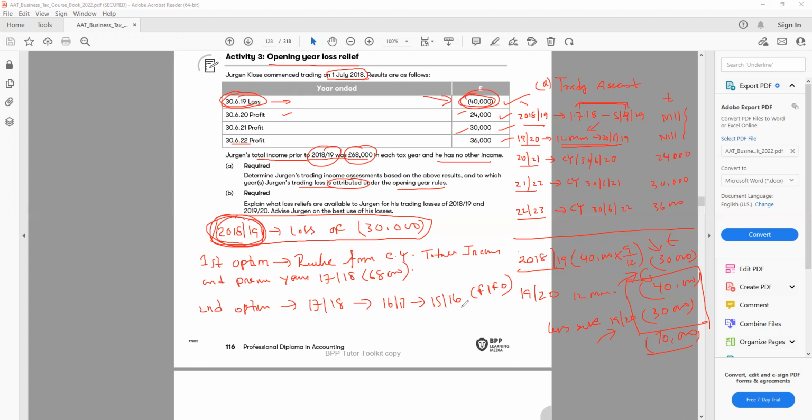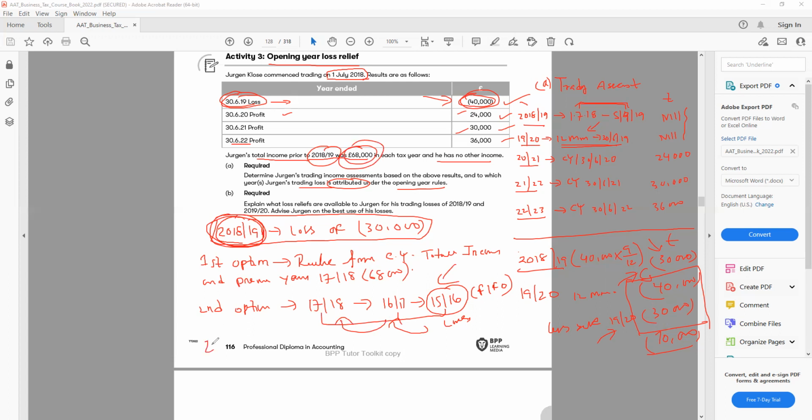That means I can offset the loss from the first year, first in, first out. So within these 3 years, the earliest year is 15-16. So I need to offset the loss from 15-16. Then if I have any loss left, then I'll minus from 16-17, and then 17-18. So this is the other option I have under the opening year rules. And I have to make sure when I utilize the loss, for example, if I have a loss of 30,000, I need to offset everything from 15-16. If there is income of 68,000, I need to minus everything from 15-16. We cannot just use a little bit of loss and carry forward and save the personal allowance. It's not going to happen.